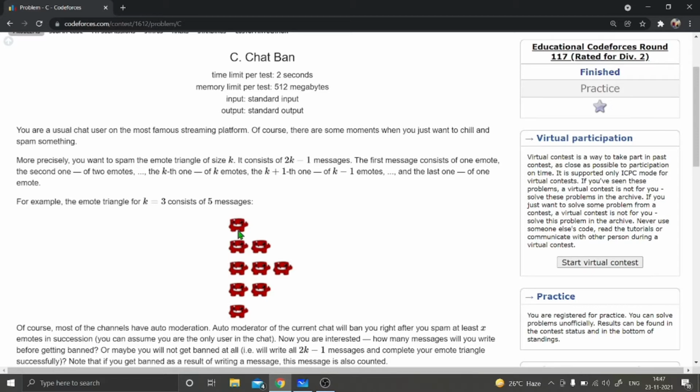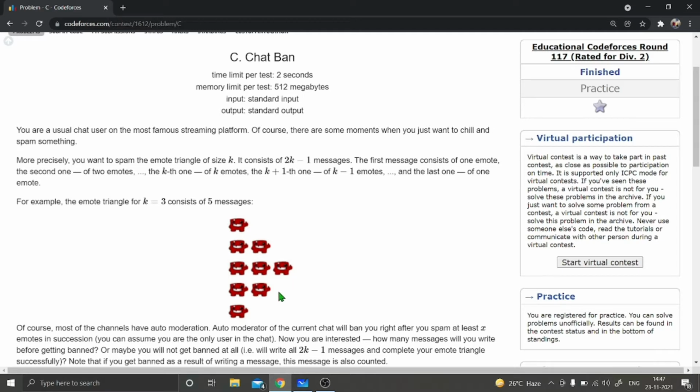The manner will be: for the first message you will have one emote, for the second message you will have two emotes, for the third message we will have three emotes. This will continue the pattern until the kth message, right? After the kth message, let's say for the k plus 1th message, in this example the fourth message, as k is equal to 3, we will have k minus 1 emotes. Here we were increasing the number of emotes one by one with every message until the kth message. After that we will start to decrease the number of emotes one by one.